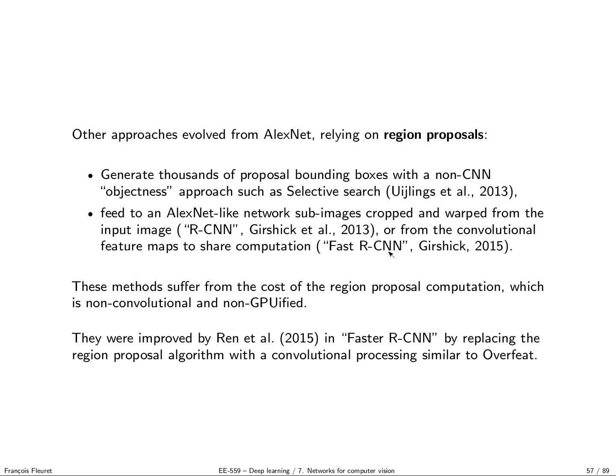They work really well. But at this point, the bottleneck in terms of computation was the region proposal, because it's still expensive, and in particular, contrary to deep networks, it cannot be implemented efficiently on a GPU. So in Faster R-CNN, they replaced the region proposal algorithm with a convolutional processing similar to OverFeat.